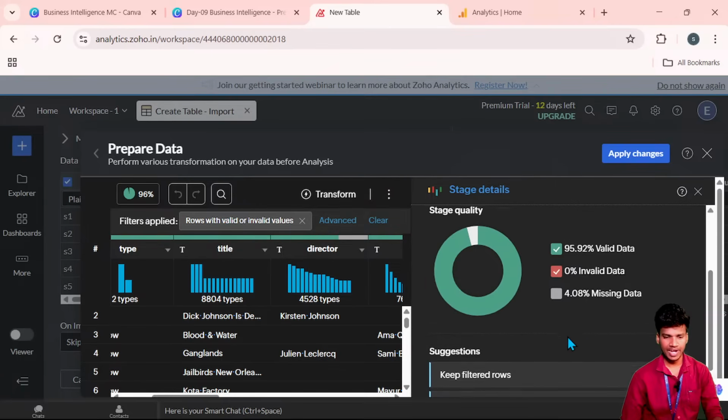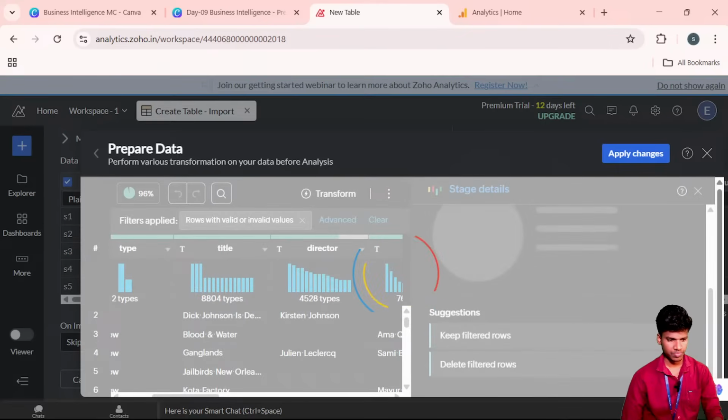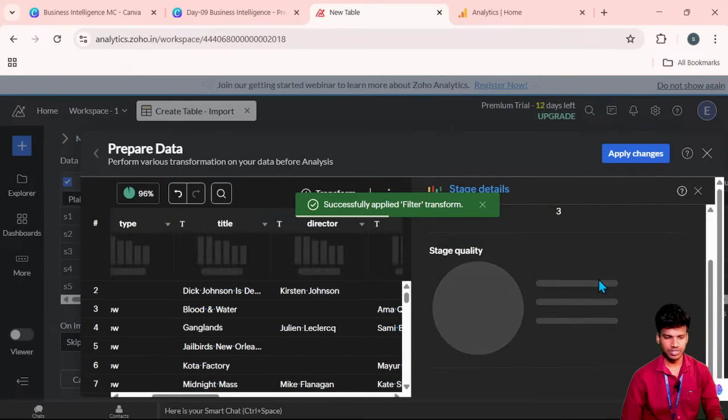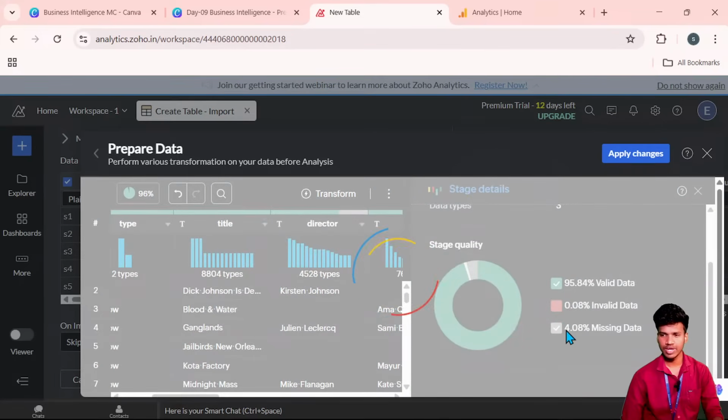Okay. So now I deselect the invalid data, that is missing data, and delete the filtered rows or keep the filtered rows. That means just now I tried with the empty missing values, right? So invalid data also is not needed. Now also I deselect that.